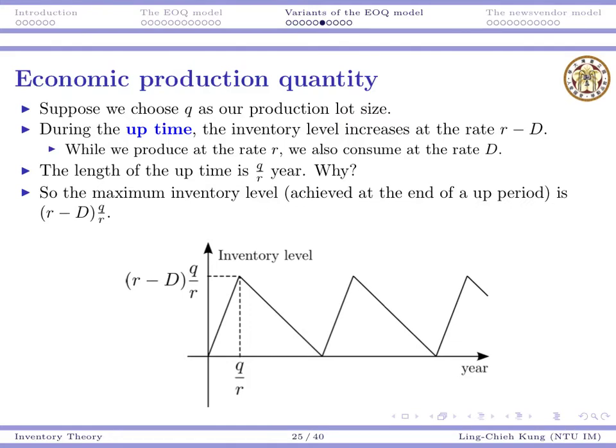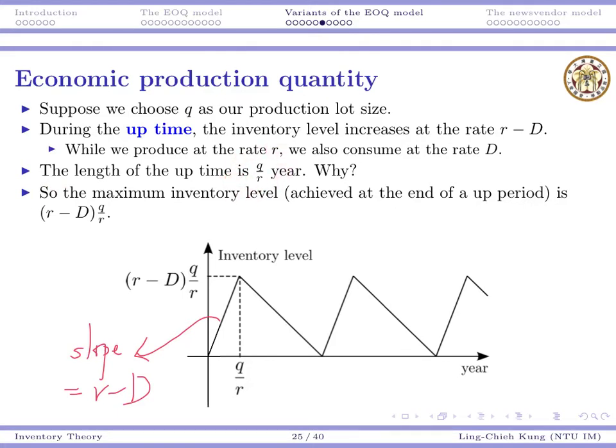We distinguish 2 periods. It's about uptime and downtime. Uptime means the inventory level is increasing, so this is the uptime. For downtime, that means the inventory level is decreasing, so here we have downtime. During the uptime, the inventory level increases at a rate R minus D. R is the production rate and D is the consumption rate. So the slope here is R minus D. And then the length of the uptime will be Q over R.